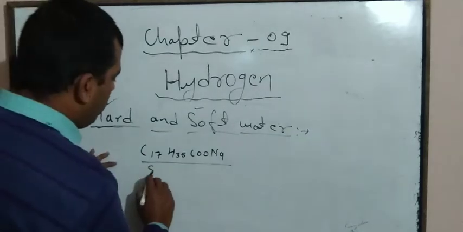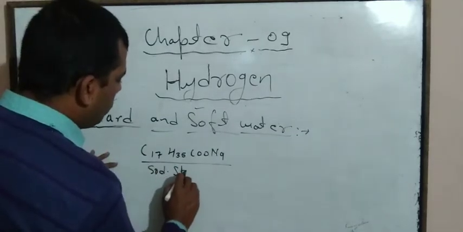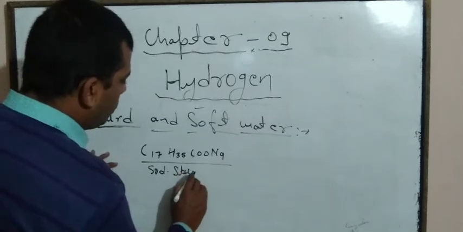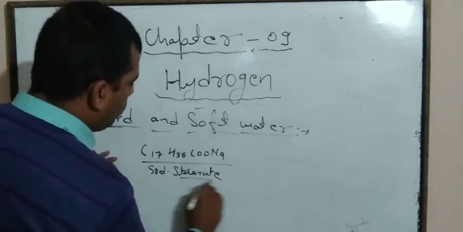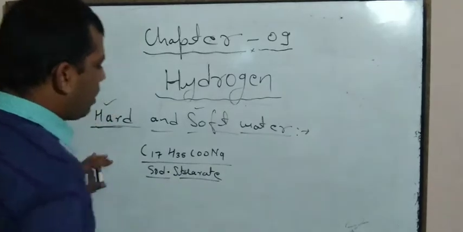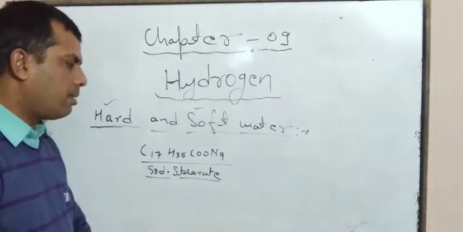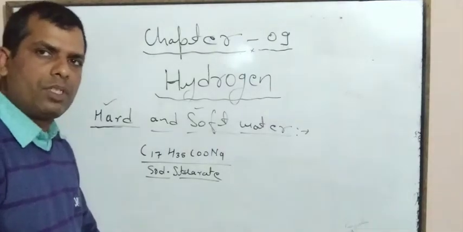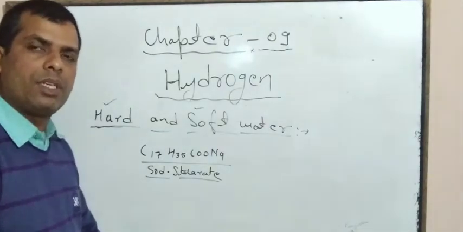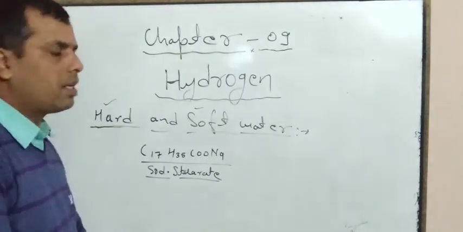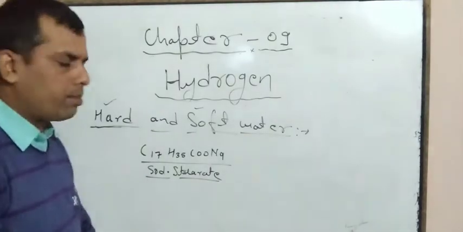This one is sodium stearate, and C15H31COONa is sodium palmitate. These are two important types of soap.